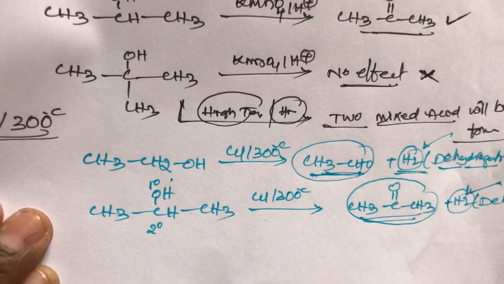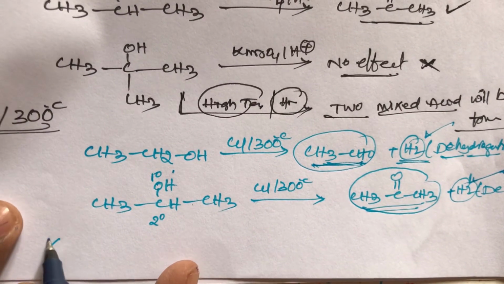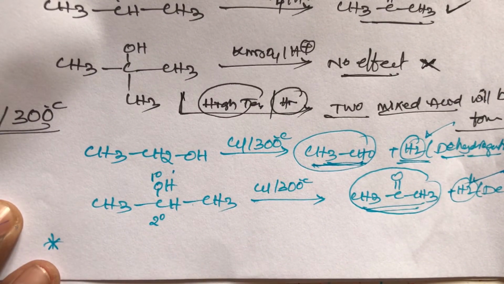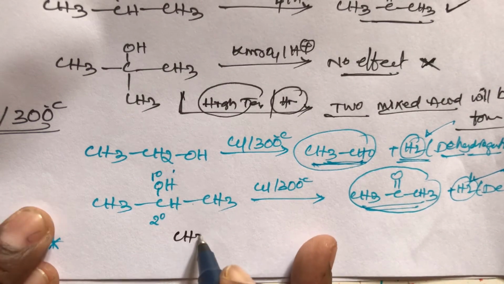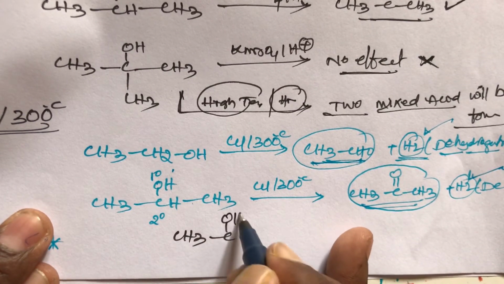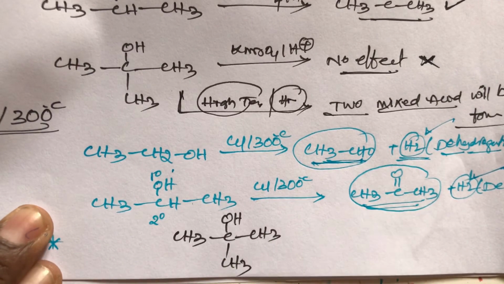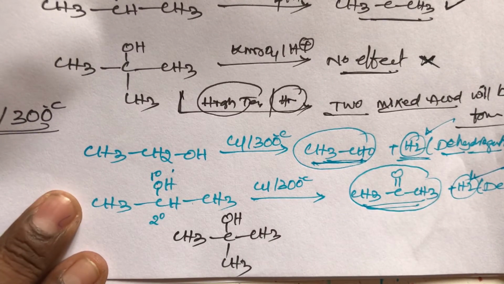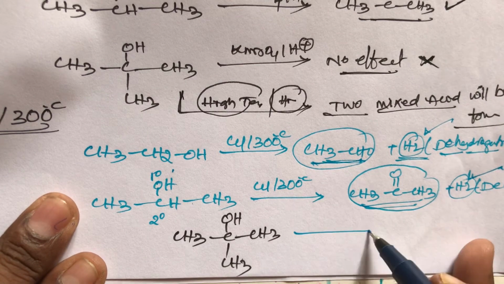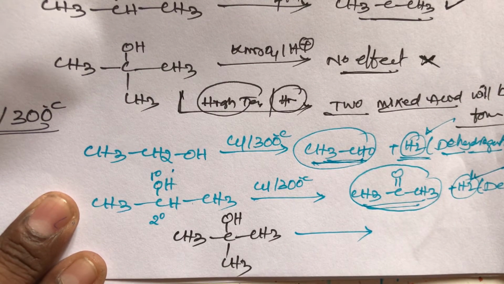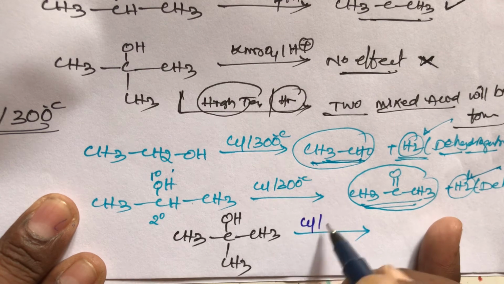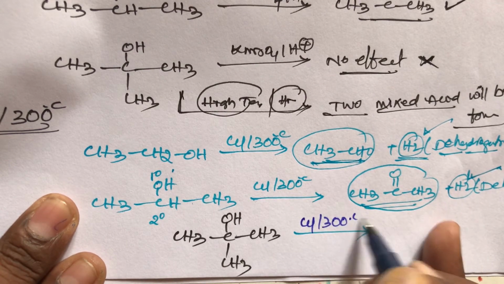And what about tertiary alcohol, student? It is also very important. Take a tertiary alcohol example, that is (CH3)3COH, this is tertiary butyl alcohol, student. Tertiary butyl alcohol in the presence of copper at 300 degrees centigrade, what happens?